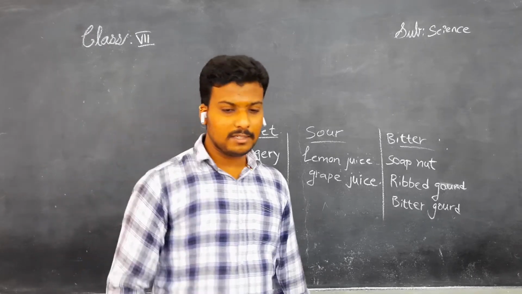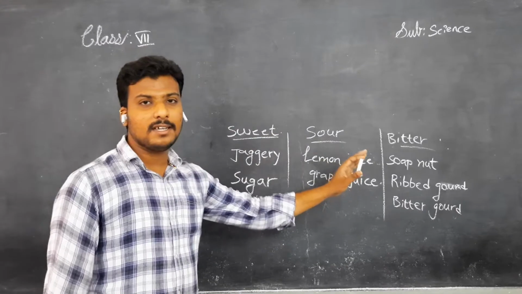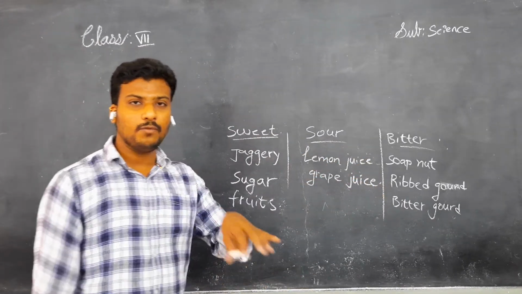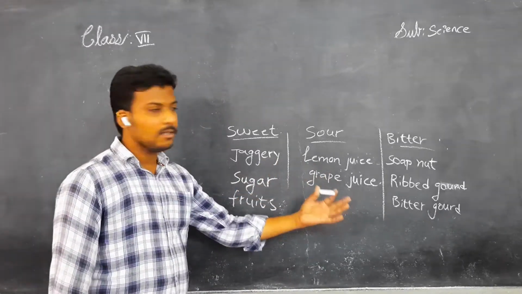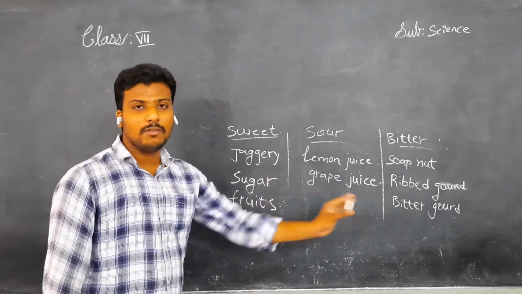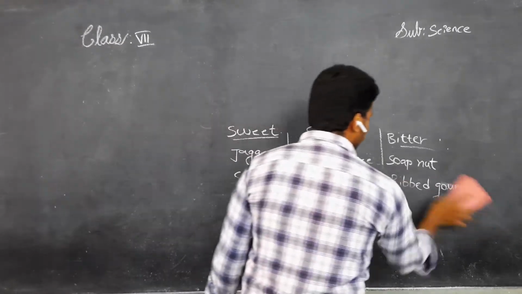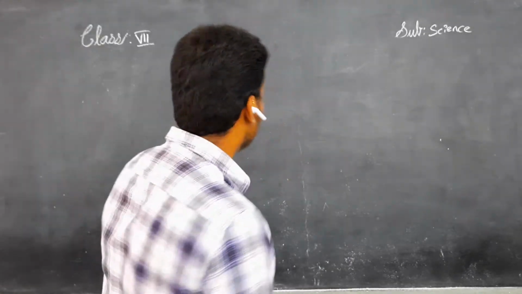Right now we'll discuss an activity, children. Why did we discuss taste? Every food item has its own taste, children. So for the purpose of taste, we described each and every food material, only for that purpose. We'll see activity 1. Let us do.